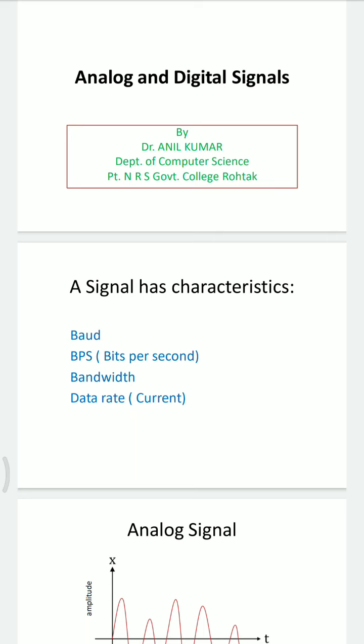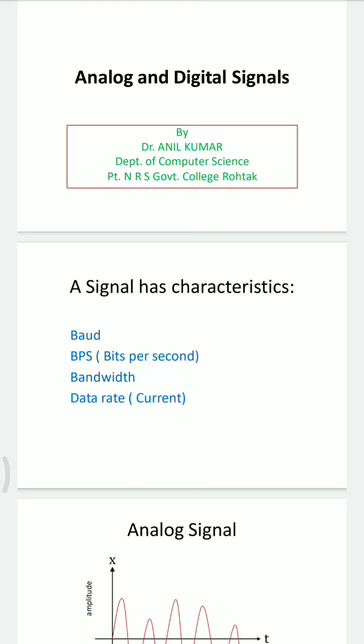Bandwidth is the difference between the upper and lower frequencies in a continuous band of frequencies, or this is the capacity of a communication medium for carrying data. Bandwidth determines the amount of information that can be transmitted in a given amount of time.